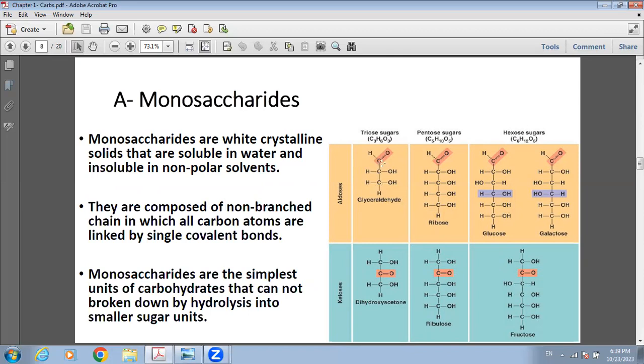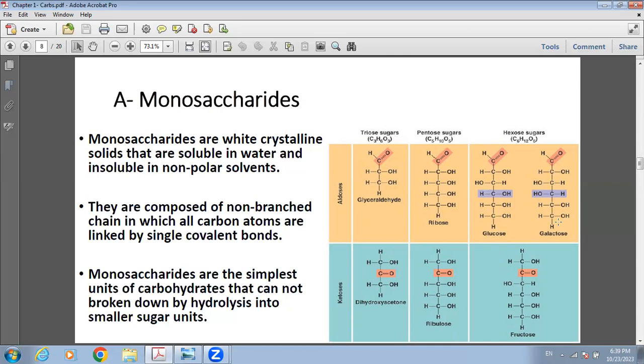Monosaccharides are composed of a chain of carbon atoms bonded to each other by single covalent bonds. So as you can see, all carbons are bonded to each other by single covalent bonds. And as we said, each carbon should contain either a carbonyl or a hydroxyl.